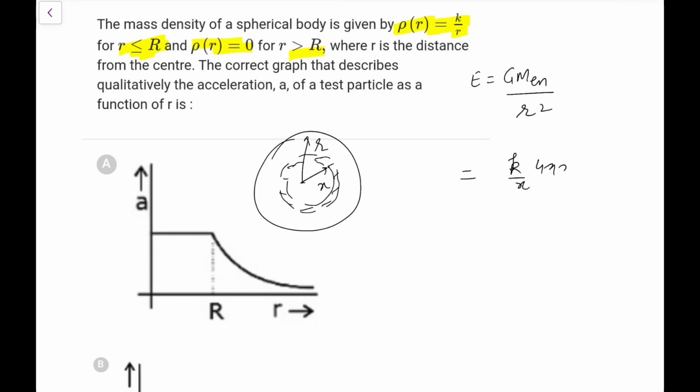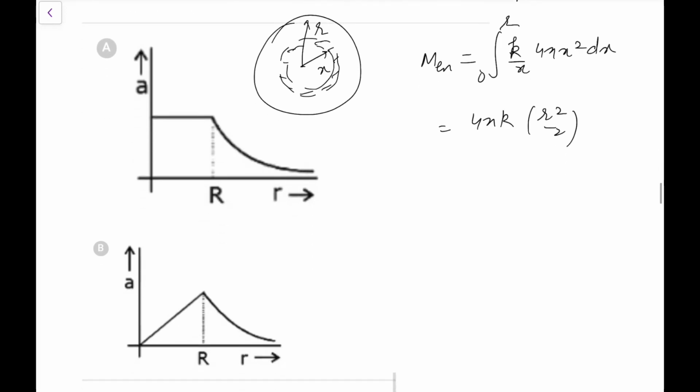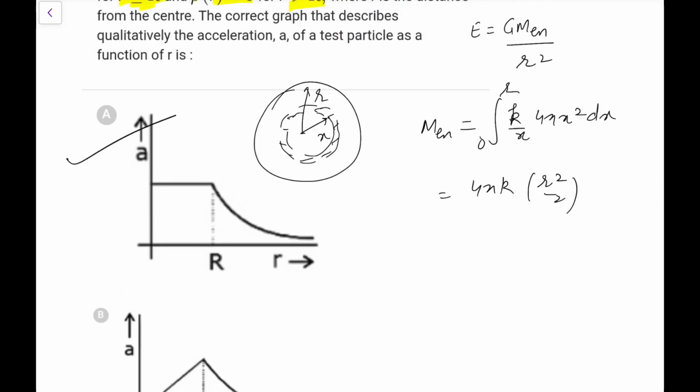Going by this, the enclosed mass would be the integration of rho, which is k by x in this case, into 4 pi x square dx, integration from 0 to r. That will give you M enclosed for the inside point: 4 pi k x dx integration, which gives r square by 2. So M enclosed is proportional to r square, so M by r square would be a constant. It is constant inside and 1 by r square outside. So go for option A in this particular case.